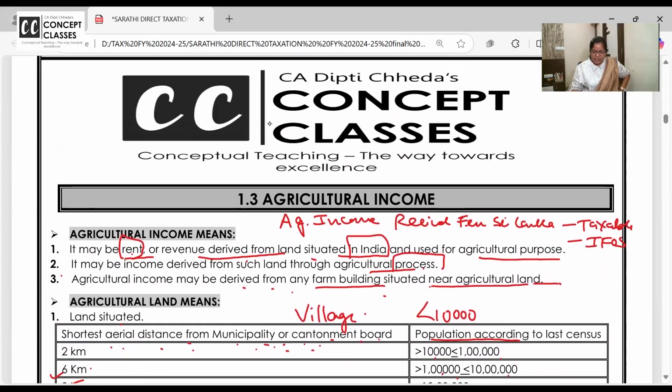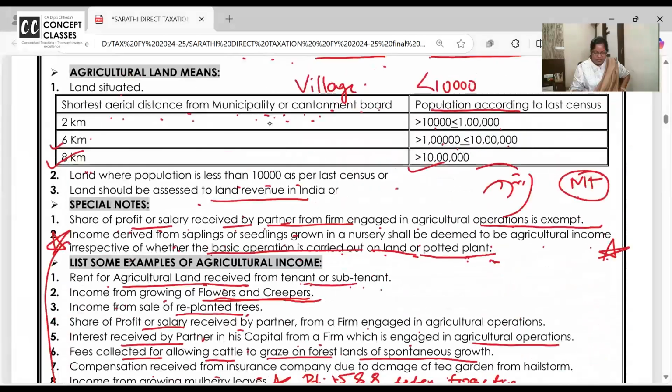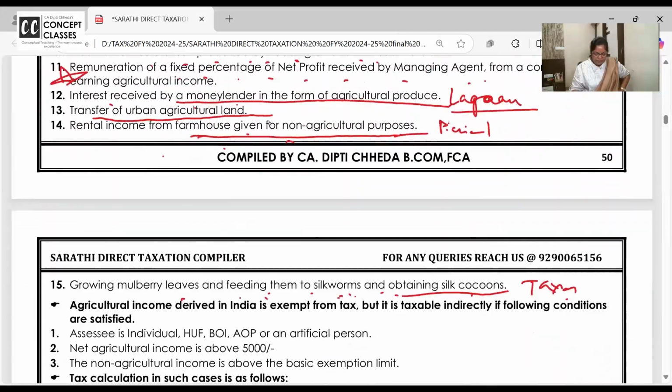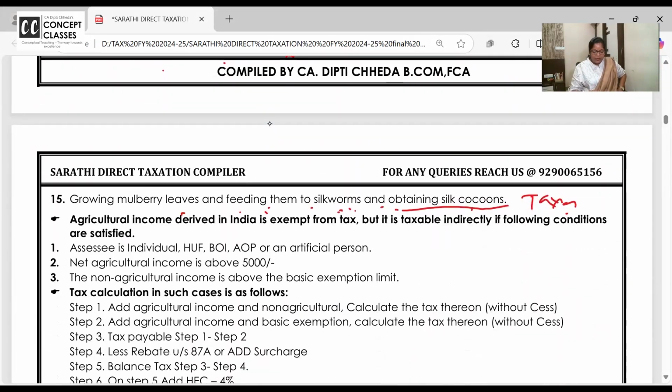What is agricultural income? What is agricultural land? Now, agricultural income derived in India is exempt from tax. I missed out adding here. I want all of you to write under section 10(1). Under section 10(1).